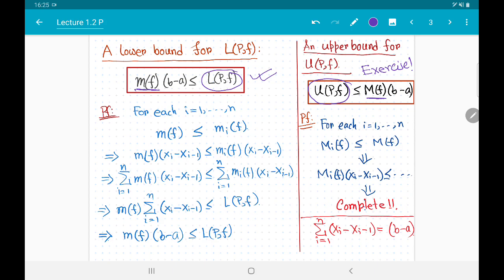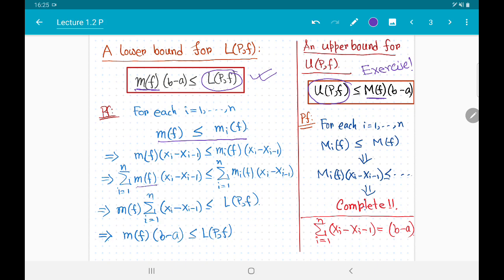How do we prove this? We have already observed that m f is less than or equal to m i f. This holds true for all i equal to 1 to n. I multiply both sides by the quantity x i minus x i minus 1. So the inequality still persists. I take the sum of these quantities as i varies from 1 to n. We get this inequality.